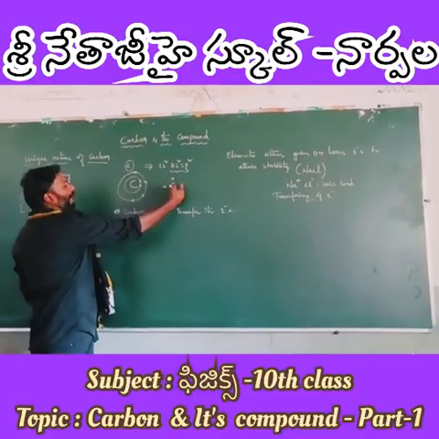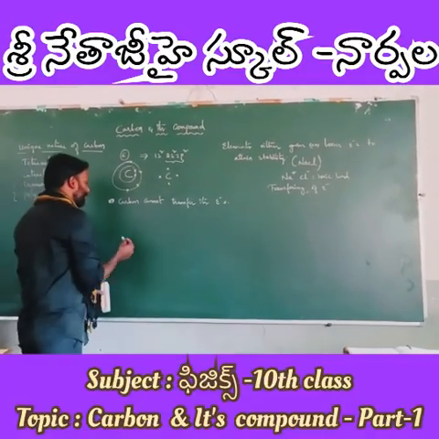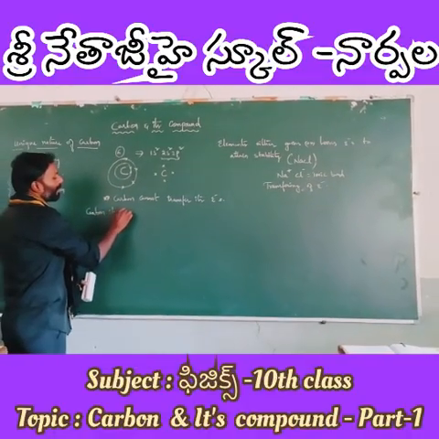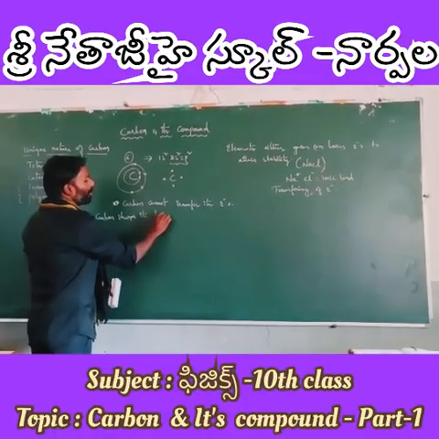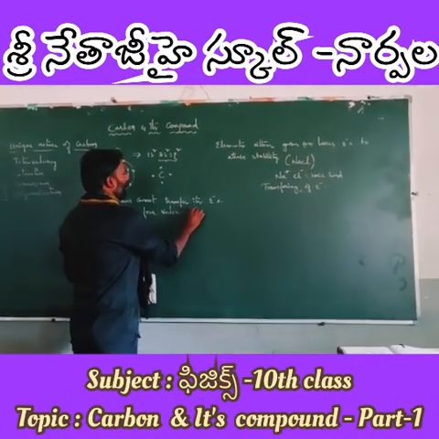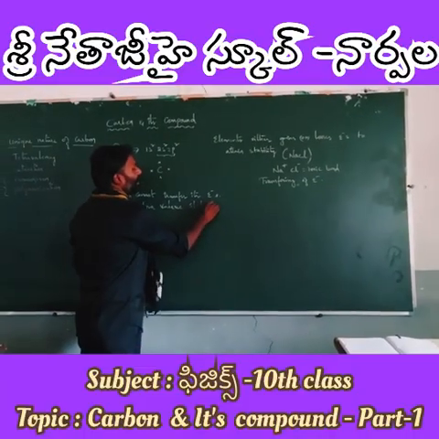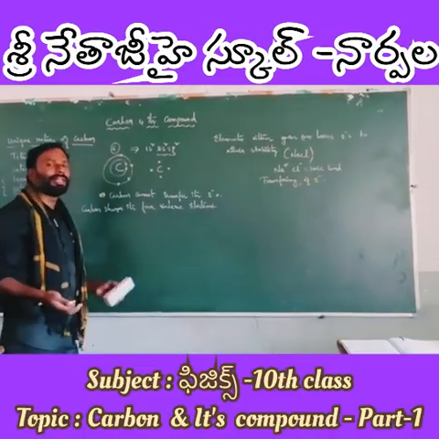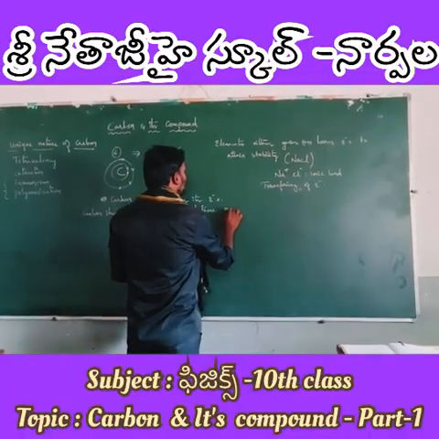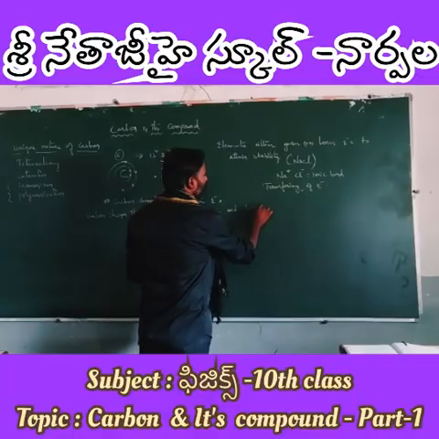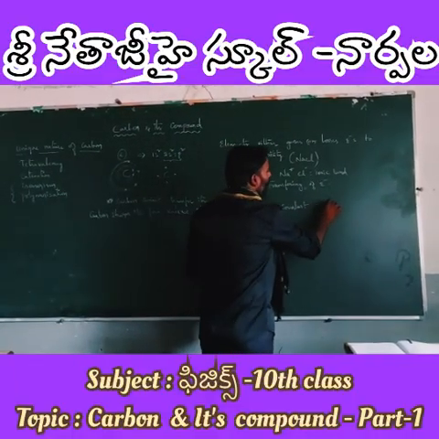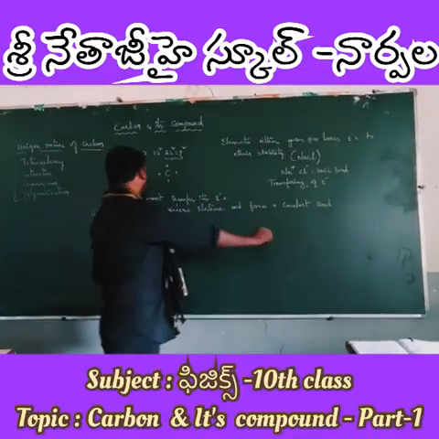Whatever the 4 valence electrons carbon has, carbon shares its 4 valence electrons, either with another carbon or any other element, and forms a covalent bond. So carbon forms a covalent bond.